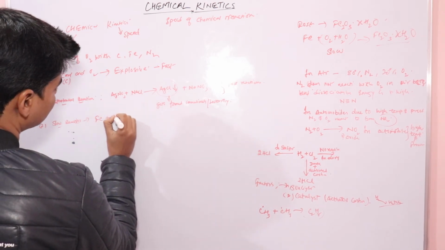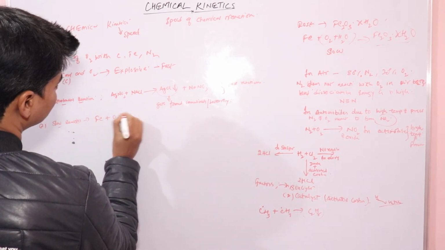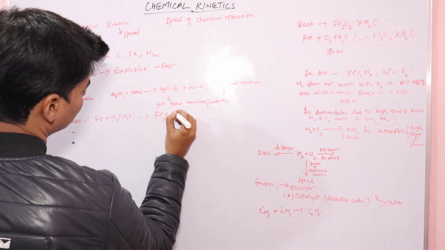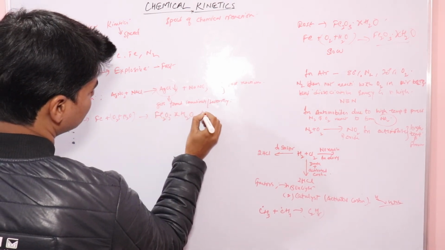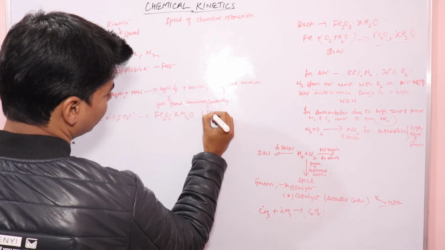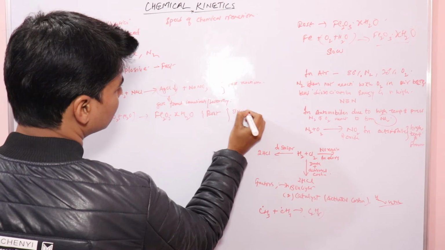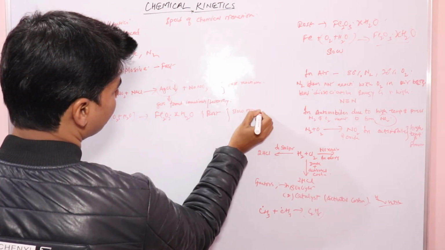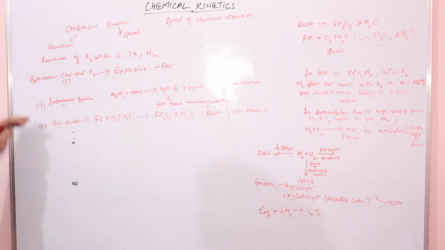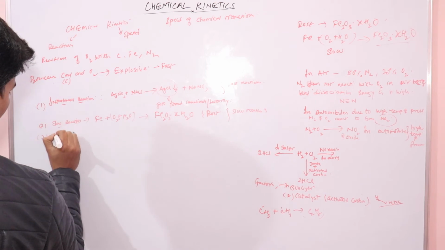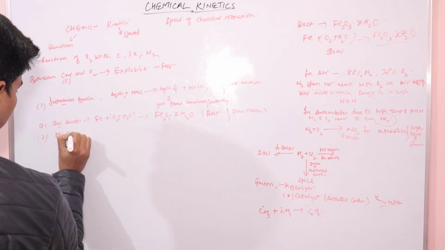If we write the reaction, we are already aware of it from our previous classes. So this is Fe2O3.xH2O, the hydrated ferric oxide, which is your rust, and this comes under the category of slow reactions. Now there is a third category which comes between these two reactions. That third category is moderate reactions.